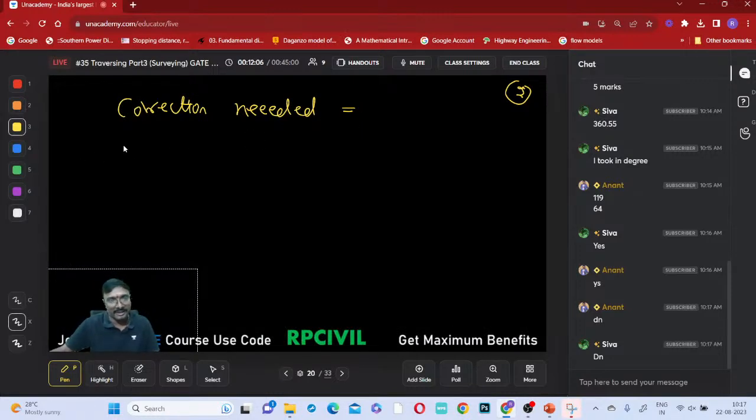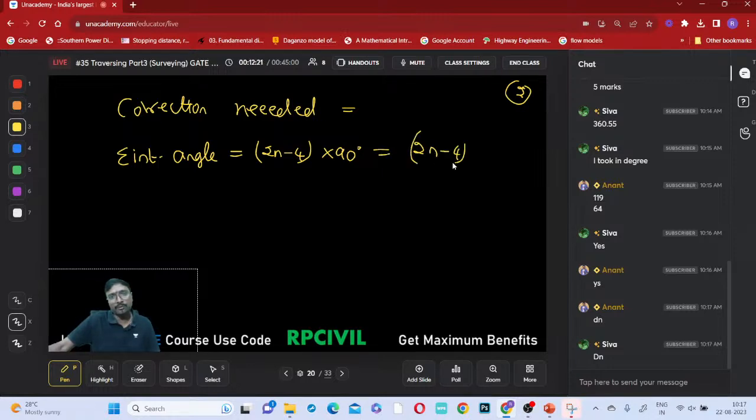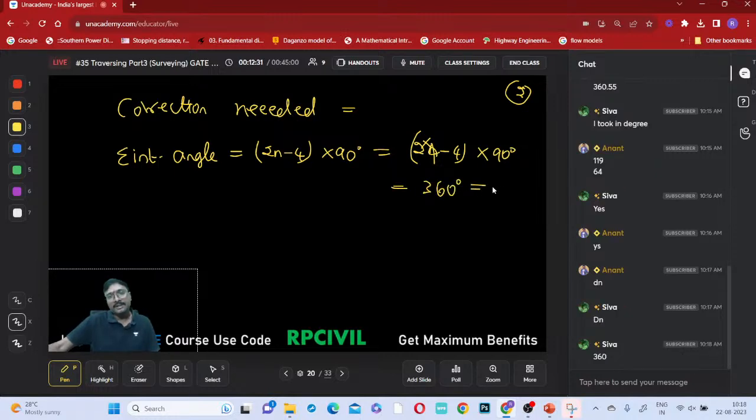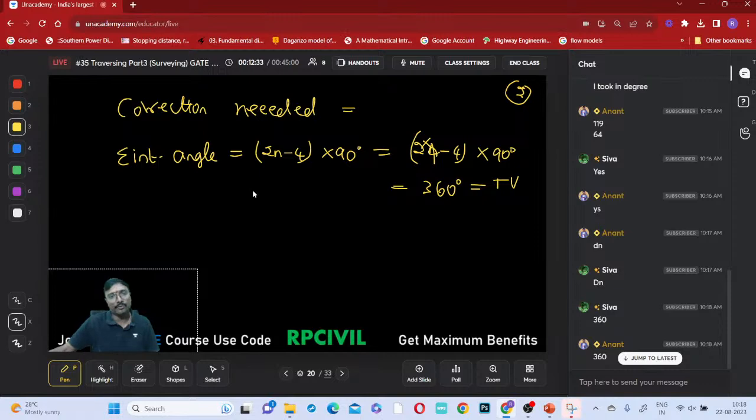Before that, what should the sum of interior angles be? Sum of internal angles should be 2n minus 4 into 90 degrees. What is 2n minus 4? How many sides are there? 4 sides, so 2 into 4 minus 4, into 90 degrees. 8 minus 4 is 4. 4 into 90 degrees is 360. This is the true value, right?